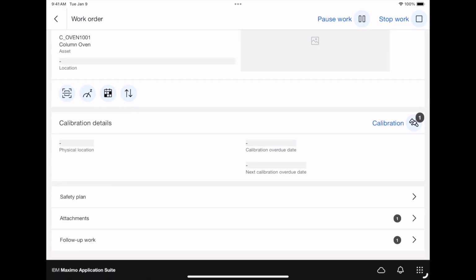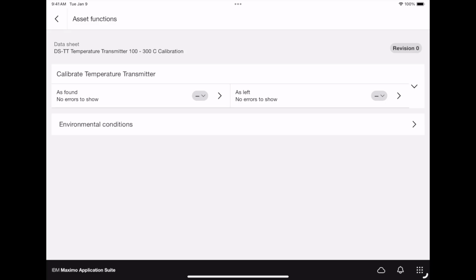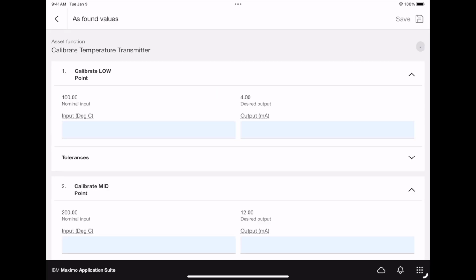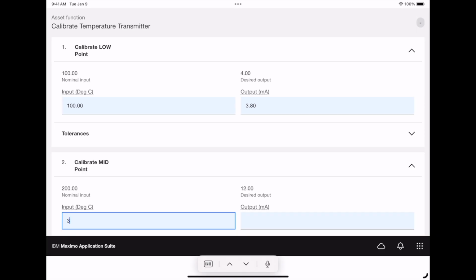Okay, now that we ran through those icons, we get to the calibration details where we begin our calibration. Calvin will then click on the data sheet. A data sheet is where the readings will be kept. We then click on the as found reading, where Calvin will go through and click the readings that he found as he found the column oven. So for the first part, the nominal input for 100 degrees Celsius, Calvin got the reading of 3.8. For the midpoint for 200 degrees, Calvin got the endpoint of 11.4,